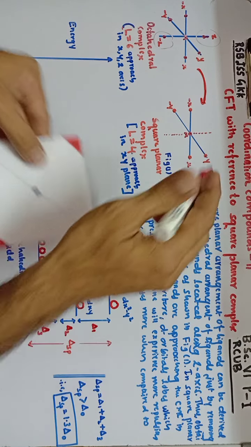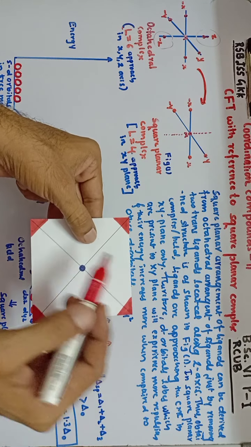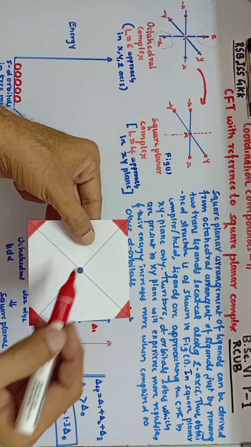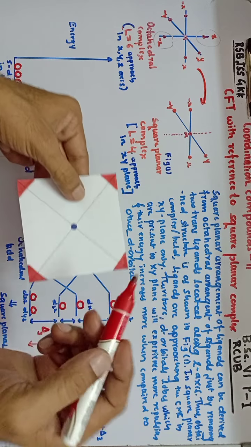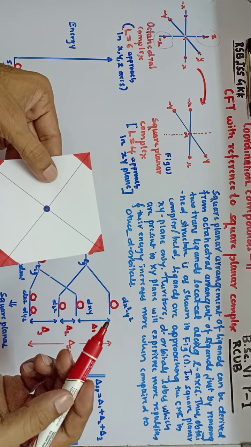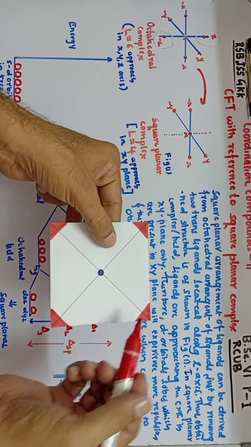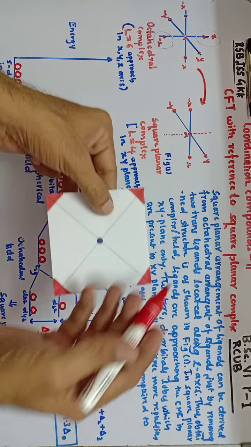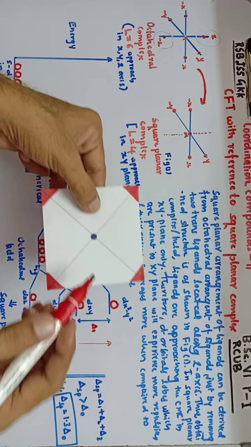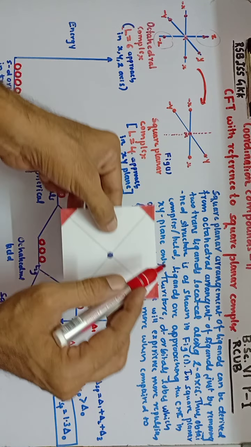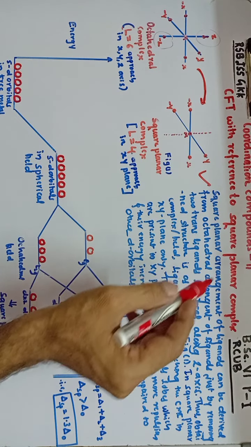So the square planar arrangement of ligands around the central metal ion can be derived from the octahedral arrangement of ligands just by removing the 2 trans ligands which are located along the z axis. The arrangement thus obtained is the square planar arrangement. This is how we get the square planar arrangement of ligands around the central metal ion. In an exam, if they ask you to write the crystal field theory with reference to square planar complexes, we have to write this figure number 1. So let us start.